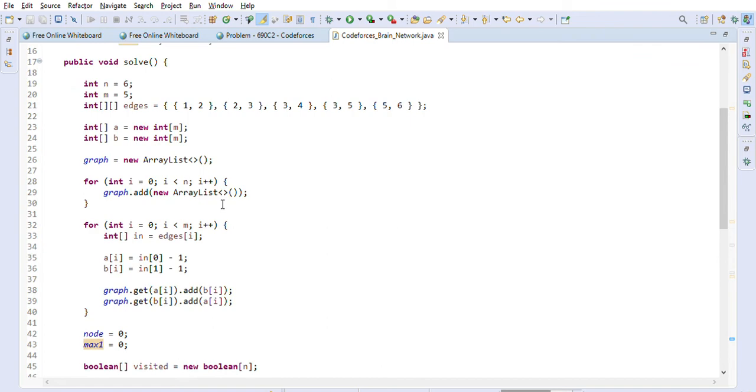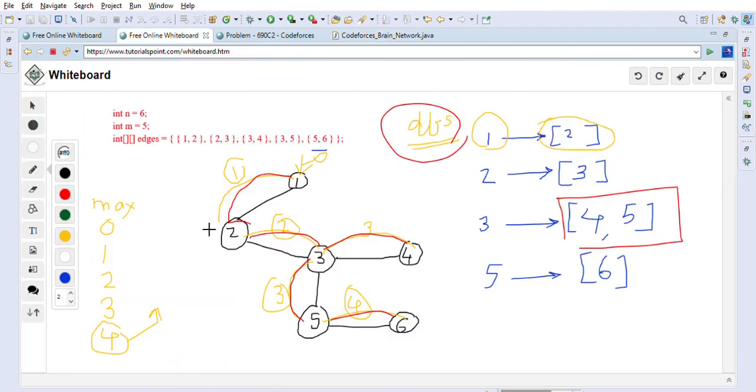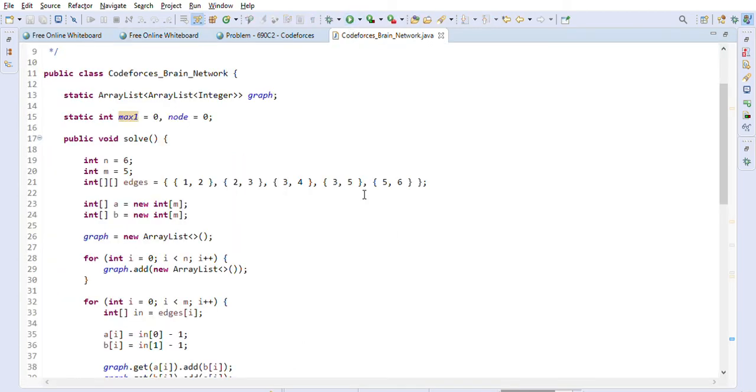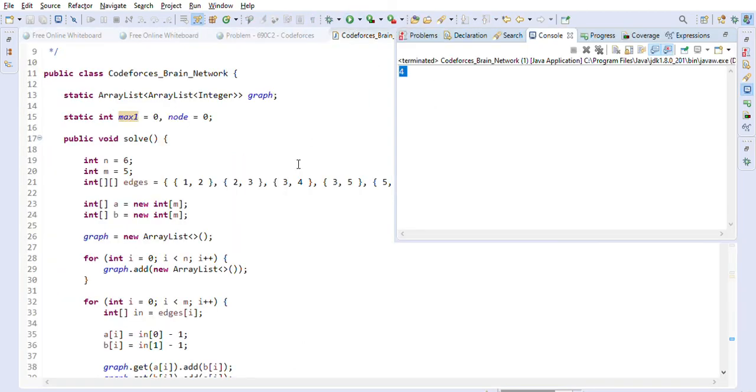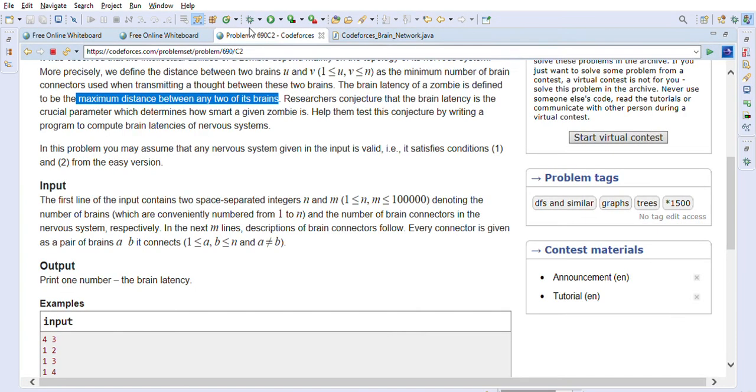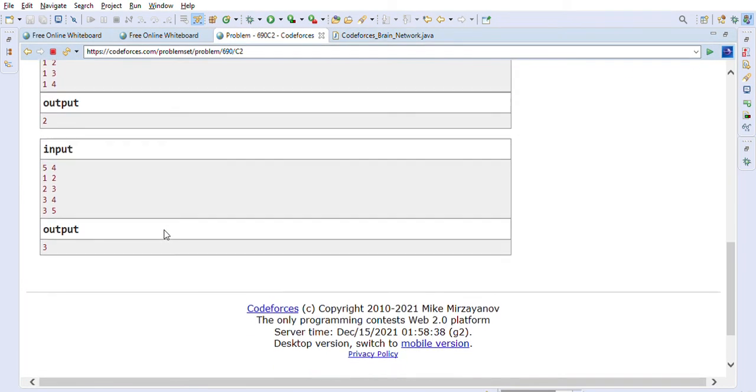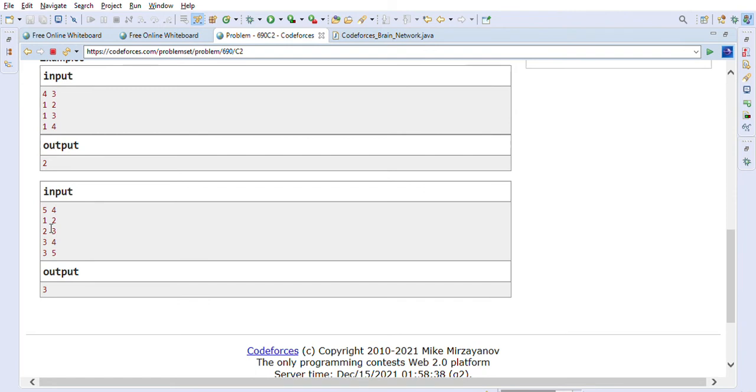So let's just go ahead and execute this code. This is the same example that we just saw here, so 4 should be the answer for this one. So let's make sure we are getting the correct answer 4. So this is a bigger example than the examples that they gave us.